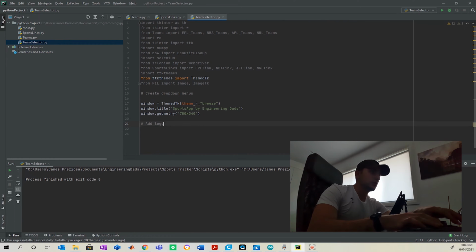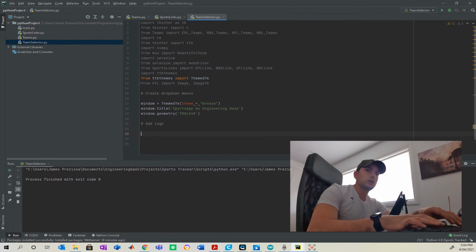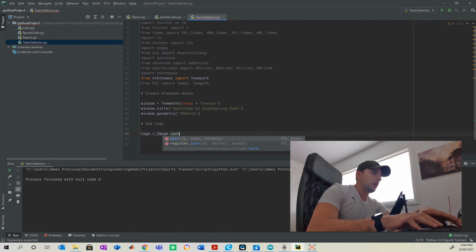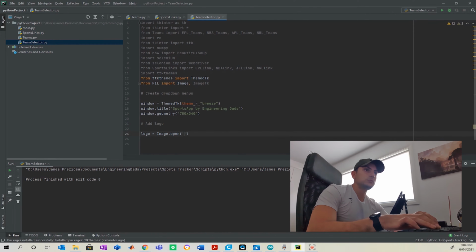Before we go into anything further, I'm just going to start by adding in a logo. So we're going to call that logo, and Image.open to the respective path, which I have here.